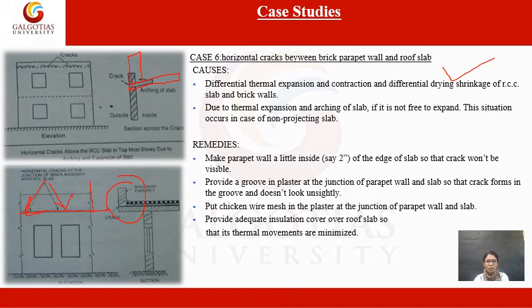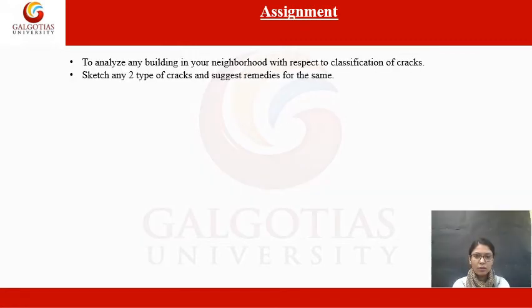These types of cracks develop due to the change in temperature, due to thermal expansion and contraction, and the remedies for these types of cracks you can go through here. Then comes the next slide. This is all about the cracks.